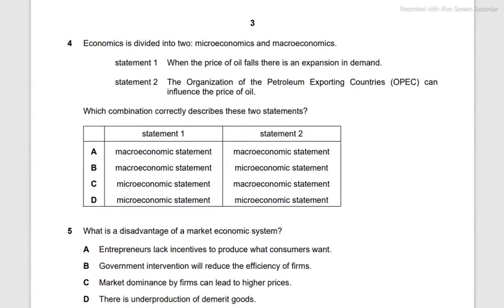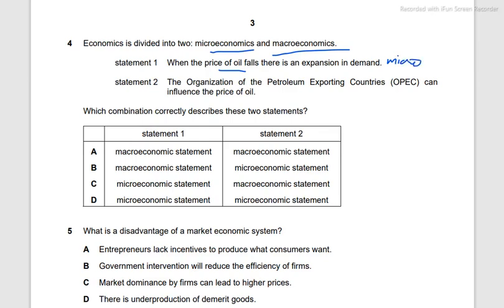We have question number 4. Economics is divided into 2, microeconomics and macroeconomics. These are the 2 types. Statement 1 says, when the price of oil falls, there's an expansion in demand. Now this is specific, and there's an expansion in demand. This is looking like a micro statement, since this is very specific and it's not overall to the whole economy or economies if you're talking about more than one. So this is a micro statement.